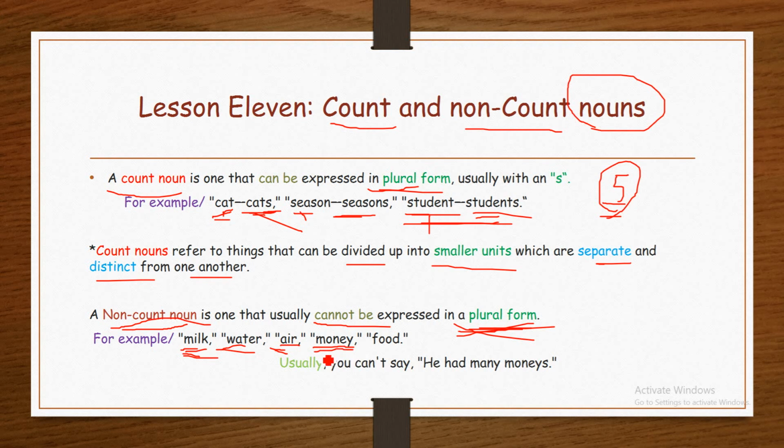Money is also not countable. But dinar are countable. You can count dinar and dollar. For example, $10, $15, 10 dinars, 100 dinars. But you can't say monies. You can't say, he had many monies. It is completely wrong.